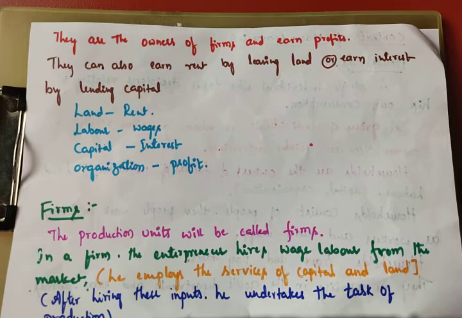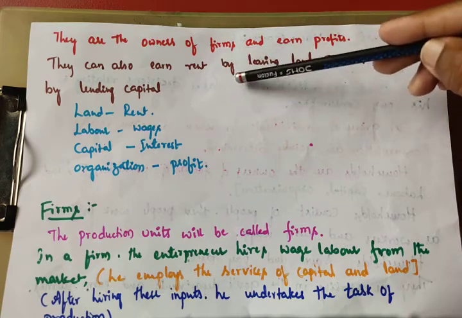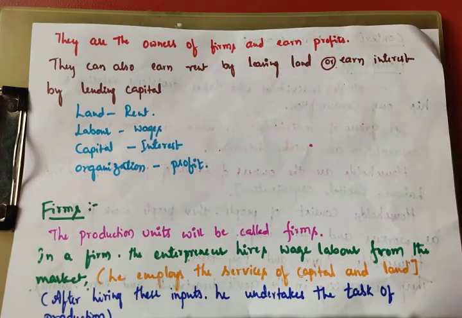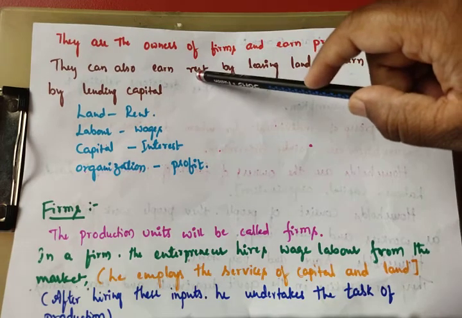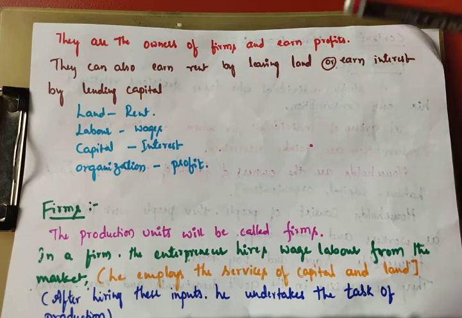How? Those who have land earn rent by leasing land. Those who have money or capital earn interest by lending capital. Those who have land earn rent, how? By leasing land. Those who have money or capital earn interest.